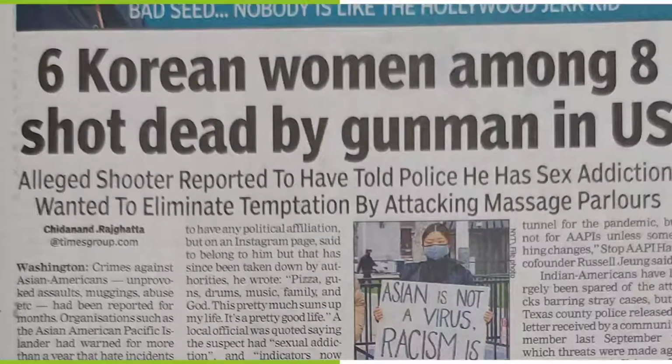In body text, most of the style guides clearly indicate that we need to spell out whole numbers from 0 through 9, isn't it? We have been taught like that. So, if I write the number 1, I should write it down as O-N-E and not the numeral 1. But in a newspaper headline, there is this exemption. That's again for saving up on space. You find it here: 6 Korean women among 8 shot dead by gunmen in the United States. So here again you find that the number has been written as a numeral alone and not spelled out. That's because they want to save up on the space.